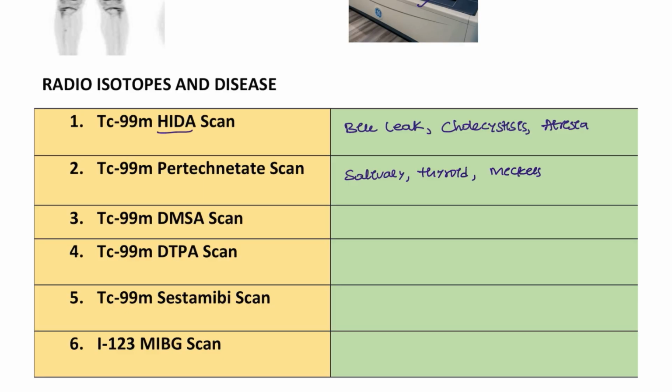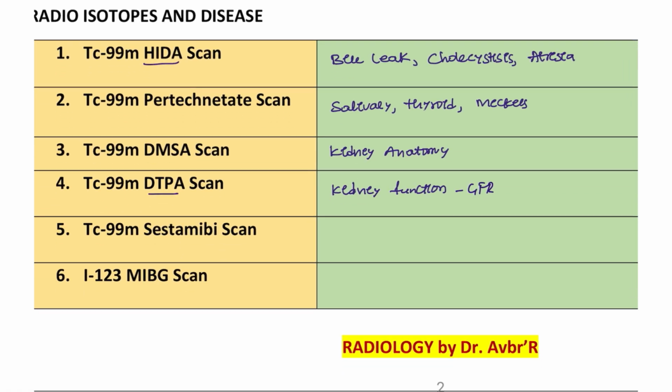DMSA scan is used for kidney anatomy. And DTPA scan is used for kidney function. Kidney function is GFR, right? We are going to estimate the GFR from this.